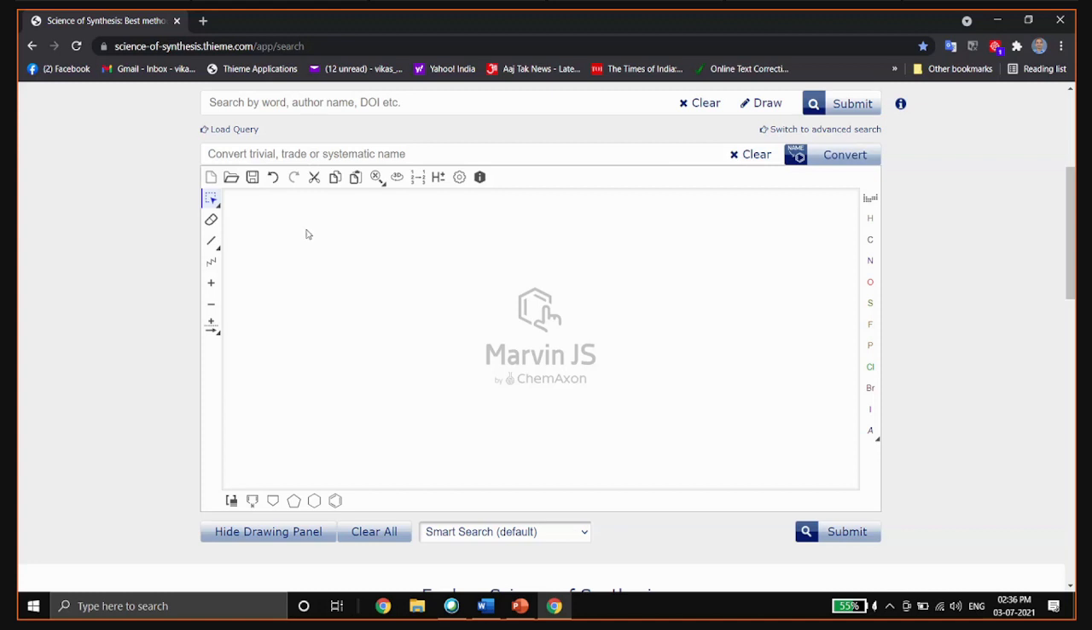So I'll just search one reaction. I'm looking for the reduction of a ketone to an alcohol in the presence of an ester or acid. So I will draw this.